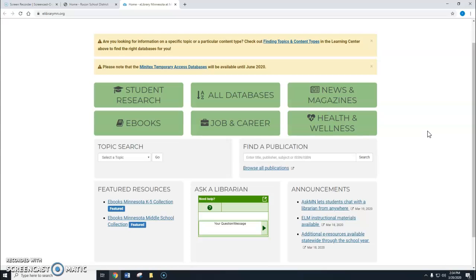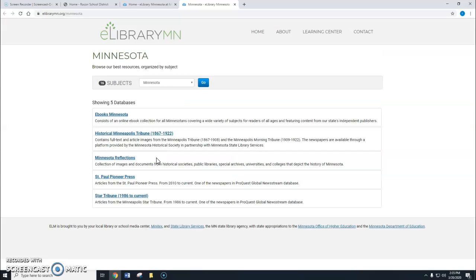Lots of cool stuff on here. I've said that before, and you could do an entire class on the ELM, but we're just going to focus on a couple things. So in this case, we're going to go to the topic search, and we're going to select Minnesota, just like we did for our collage assignment. We'll hit go, and then instead of going to Minnesota Reflections like we did before, this time we're going to go and actually choose the Historical Minneapolis Tribune.